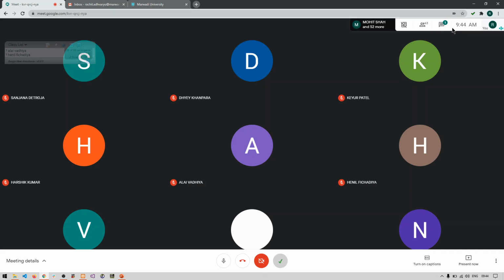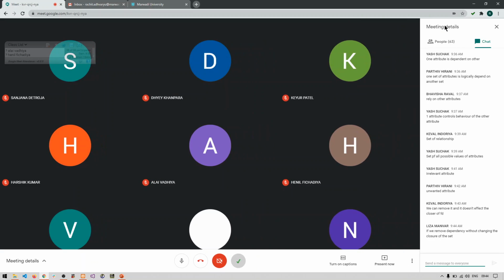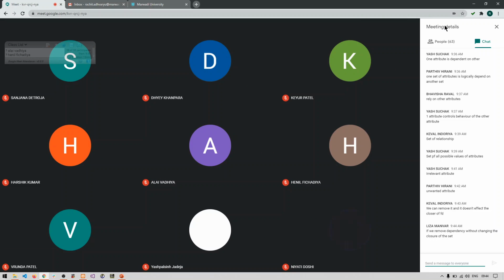Okay, if we remove dependency without changing the closure of the set, that we can know as an extraneous attribute. We can remove it and it doesn't affect the closure of FD. Very good.